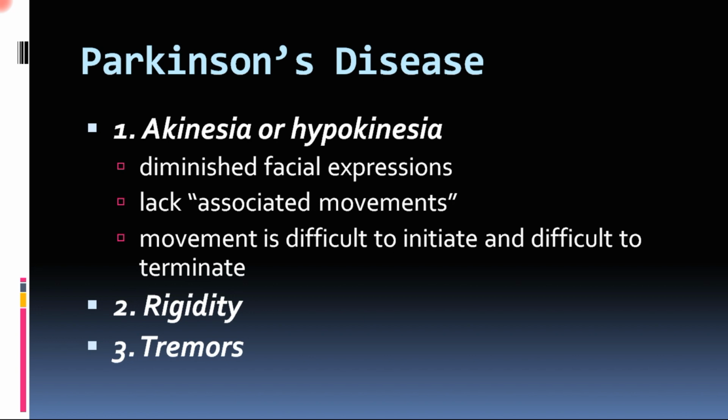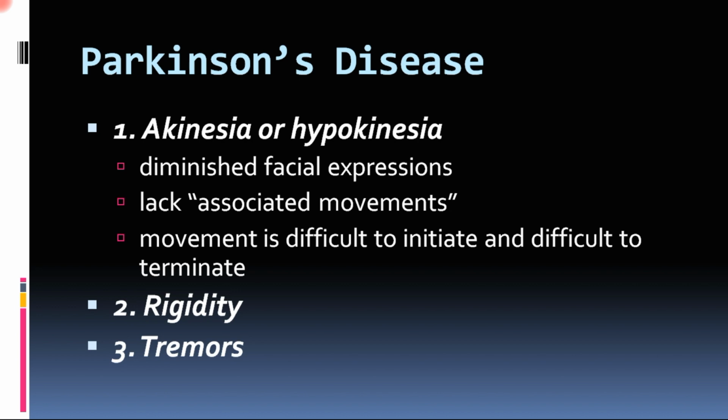In akinesia or hypokinesia, there is diminished facial expression and lack of associated movements, that is, when a person is walking, lack of swing movements. The movements are difficult to initiate and difficult to terminate. That means the person is unable to initiate a movement, and once it is initiated it is difficult to terminate.